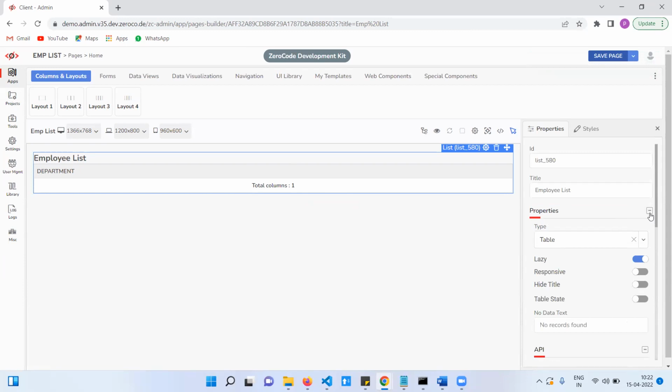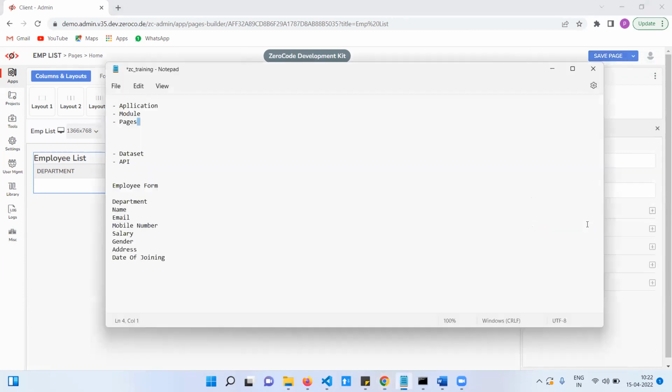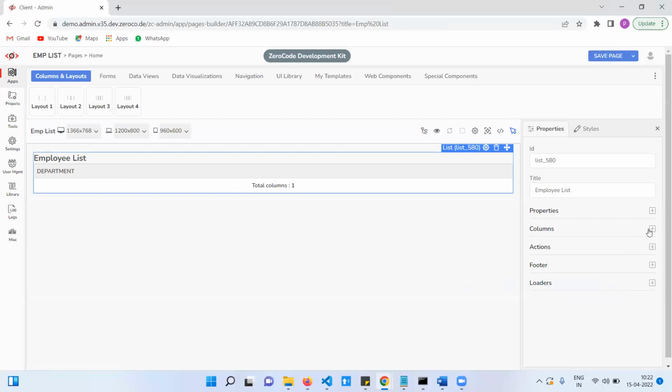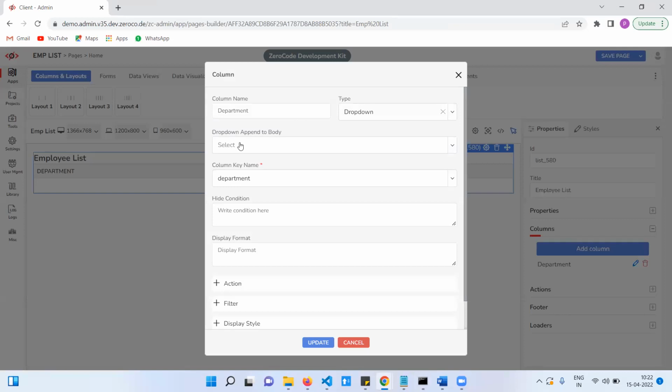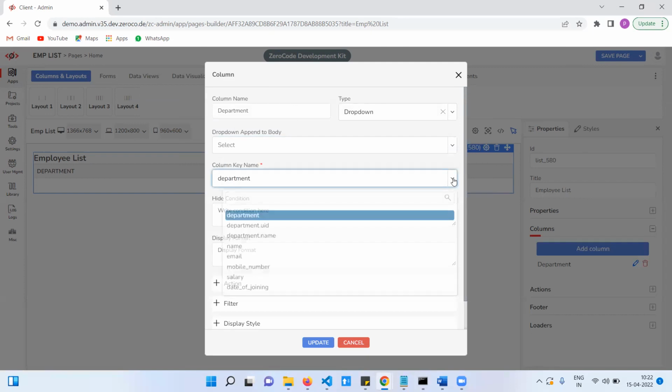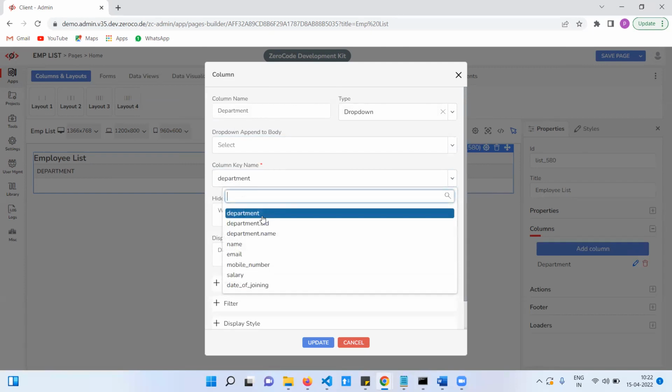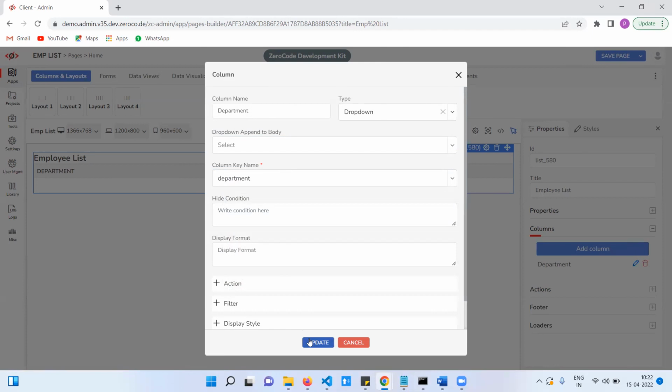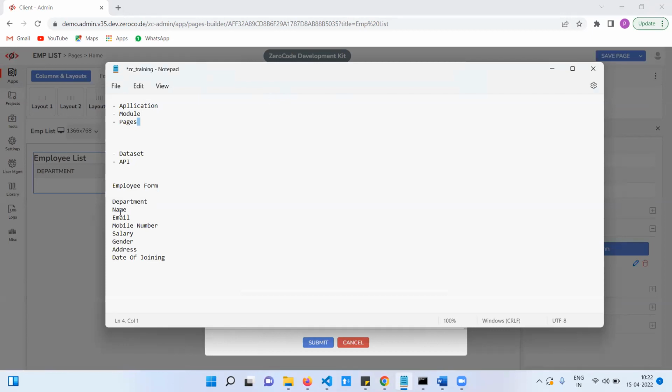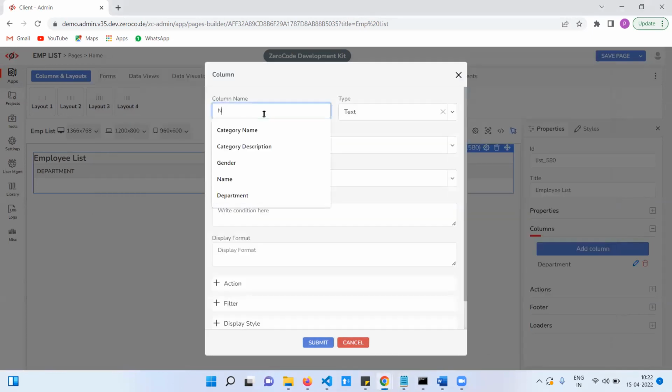Now I am going to create the columns. So we need to show the department. See, once you select that API, automatically it will show what are the available keys in that API. Department, update it. Now I am going to add one more. Which one? Name also we are showing. Name is a text field.